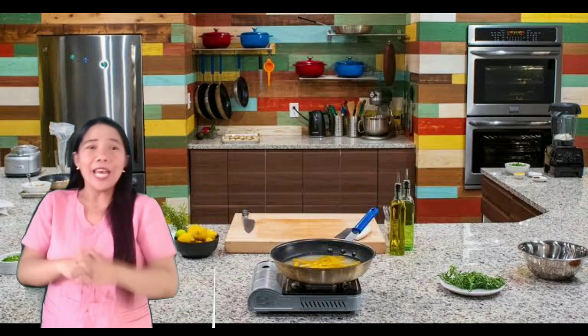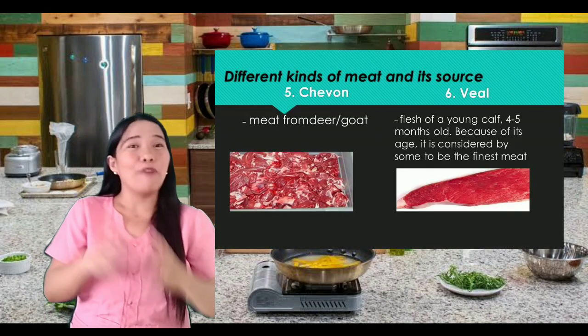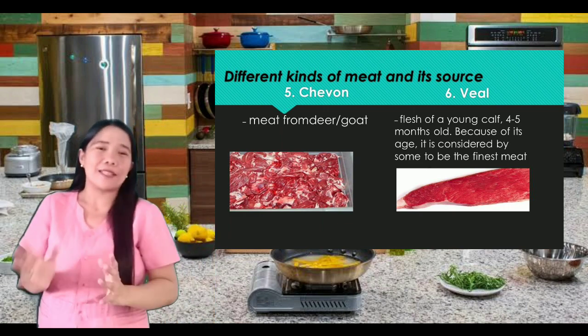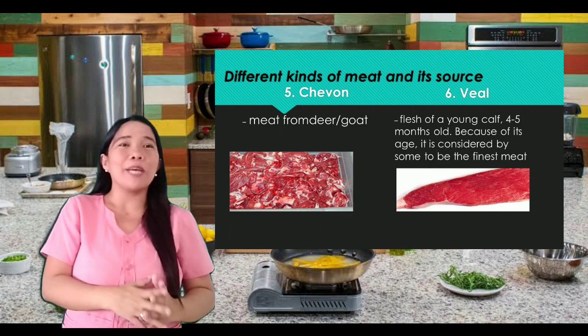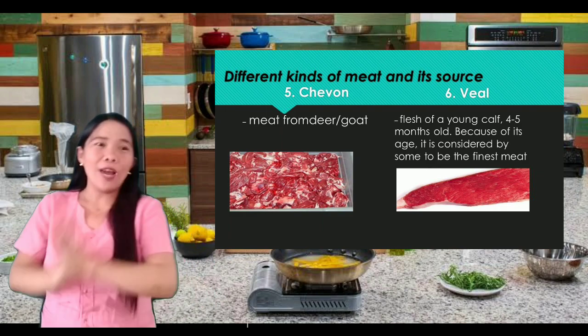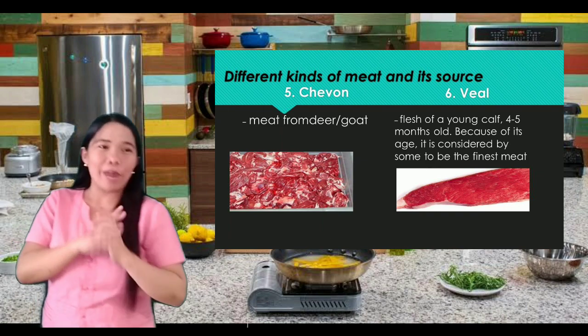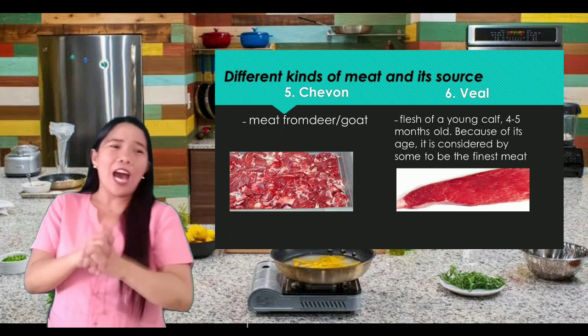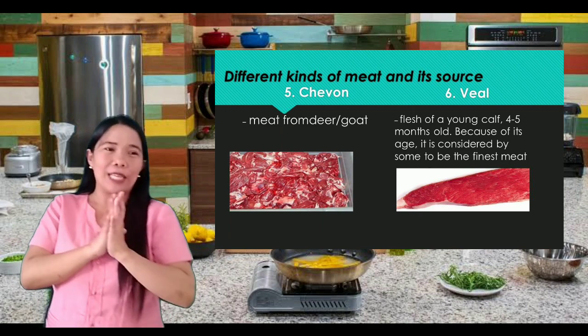Okay. Number 5 is chevon. Ayan, di ba? First time natin ma-heard ang chevon. Am I correct, class? Okay, chevon is the meat from deer or goat. And the last one is veal. Okay, so what is veal? Saan kaya galing ang meat na tinatawag nating veal?